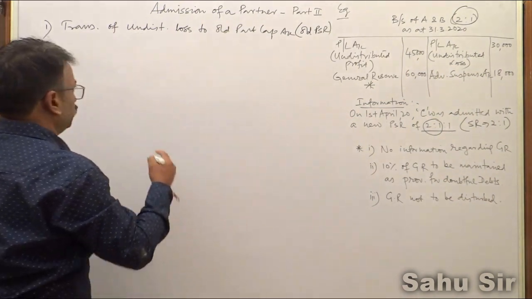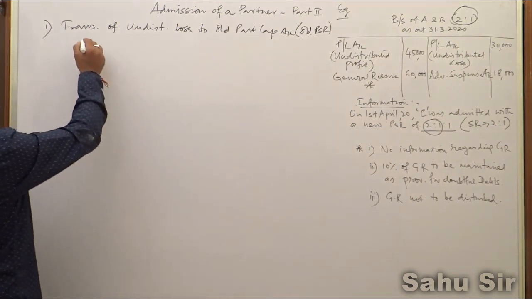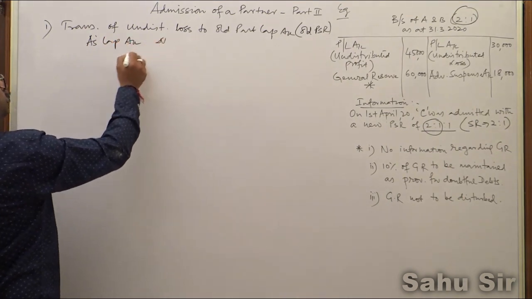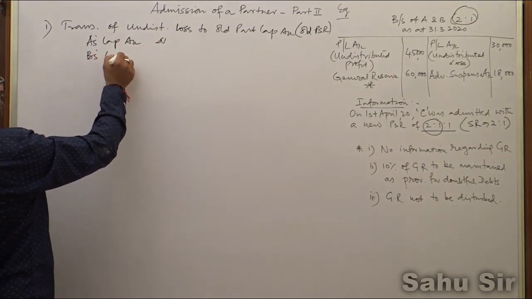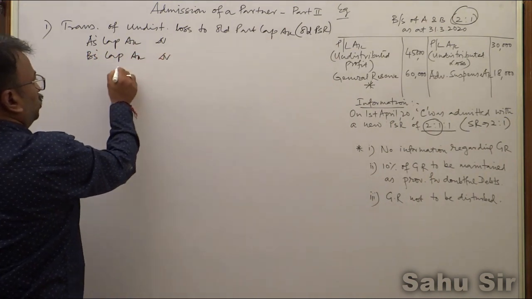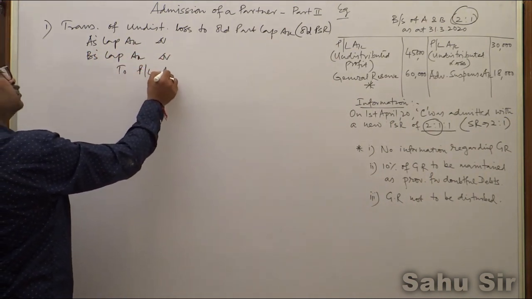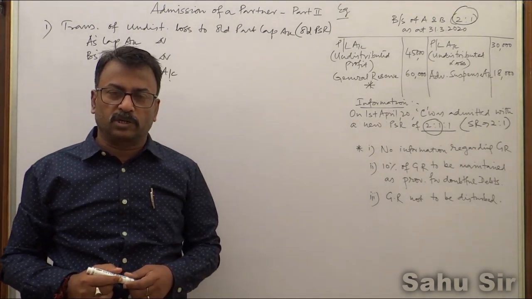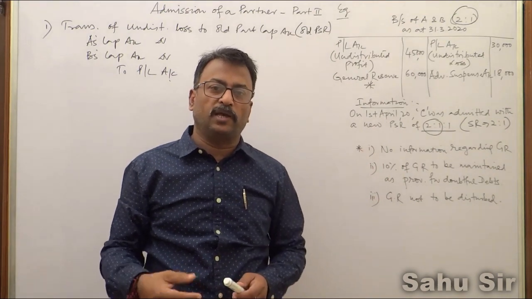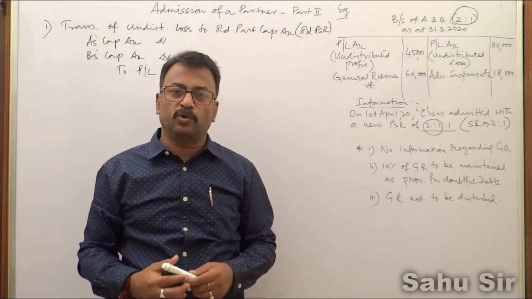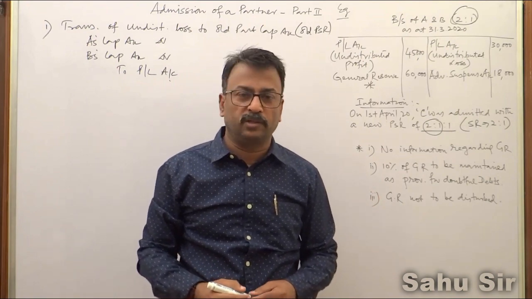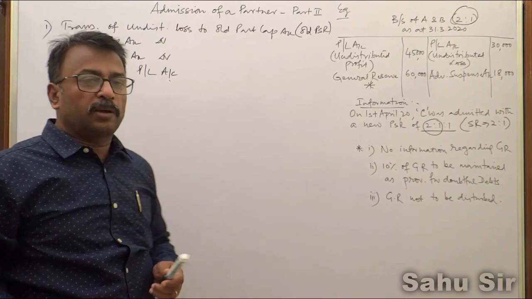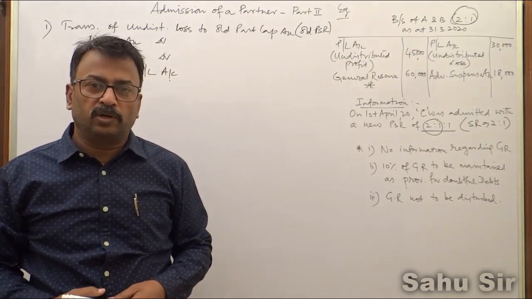So my journal entry will be, if my old partners are A and B, A's capital account debit, B's capital account debit, to profit and loss account. Yes, you can write profit and loss appropriation account; since in the balance sheet it appears as PL account, I have written PL account. If you write PL appropriation account, it is absolutely fine, there is no problem. I have considered the capital accounts are fluctuating.